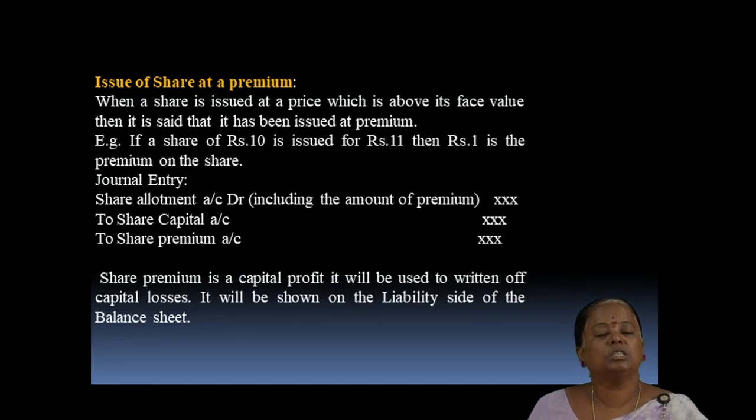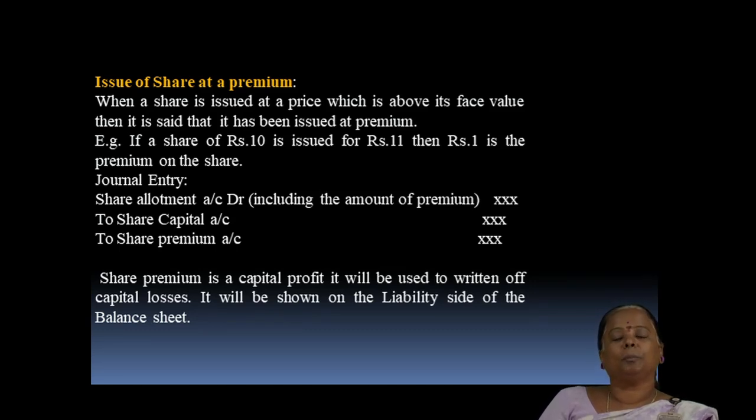Next, the issue of shares at a premium. When a share is issued at a price which is above its face value, it is called shares issued at premium. For example, if a share of rupees 10 is issued at rupees 11, then rupees 1 is the premium on the share.